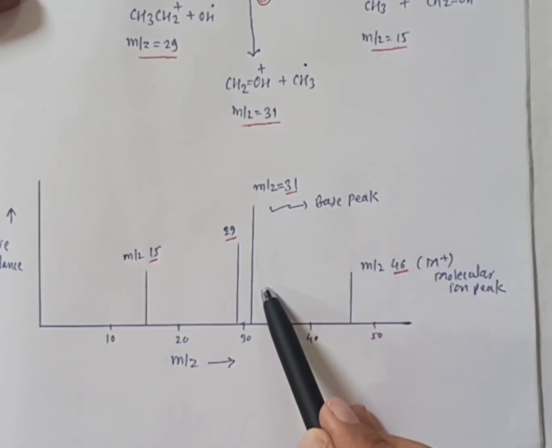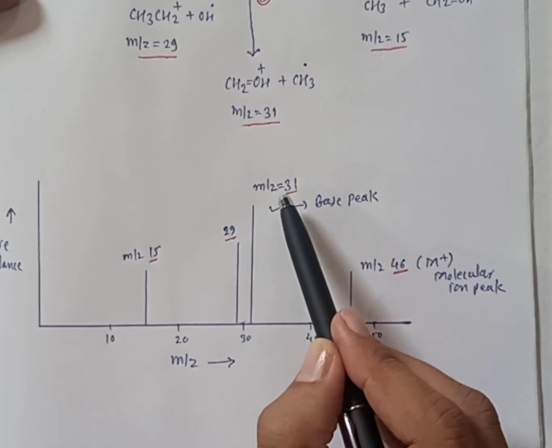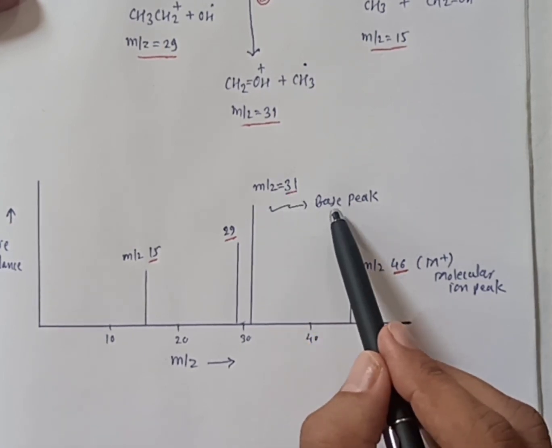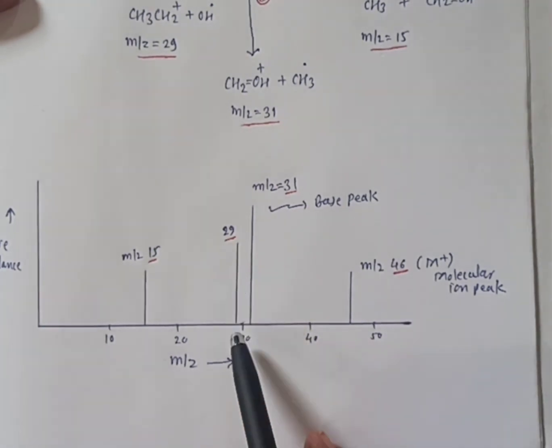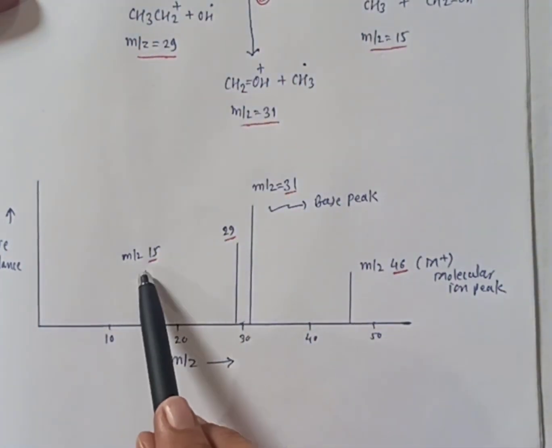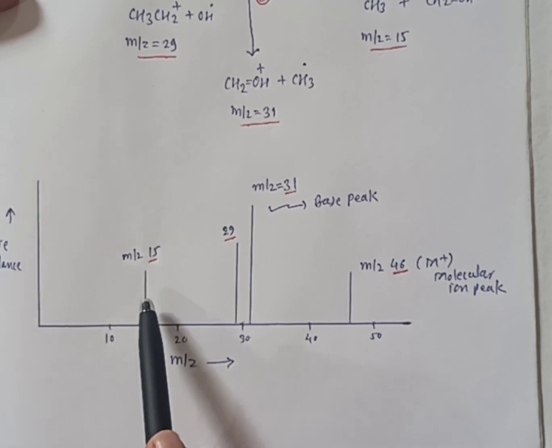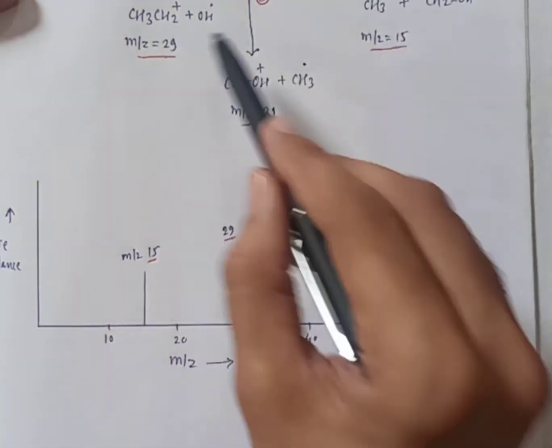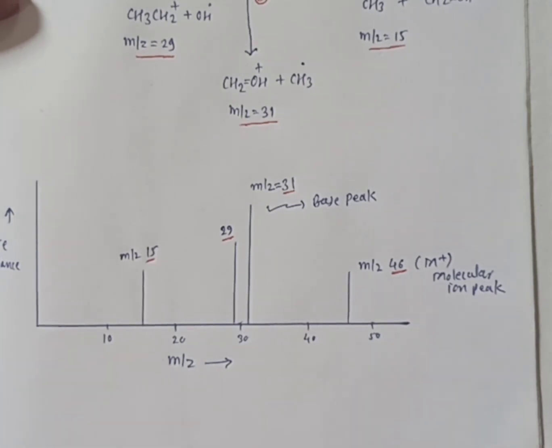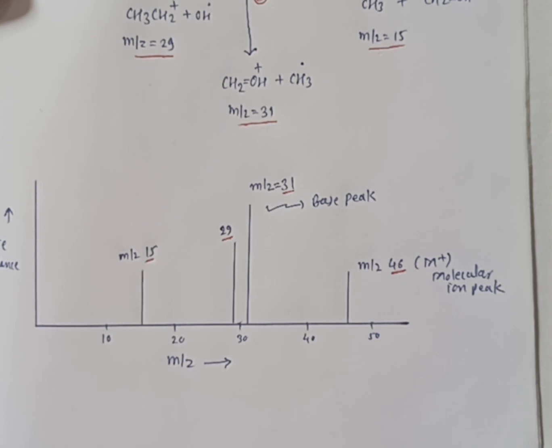It has the highest abundance because it is more stable, and therefore it is also called the base peak. Next is at 29, and next is at 15. So 15, 29, 31 and 46. So these fragments are shown on the mass spectrum of ethanol. So this is how the molecular ion is generated and the fragmentation pattern occurs.